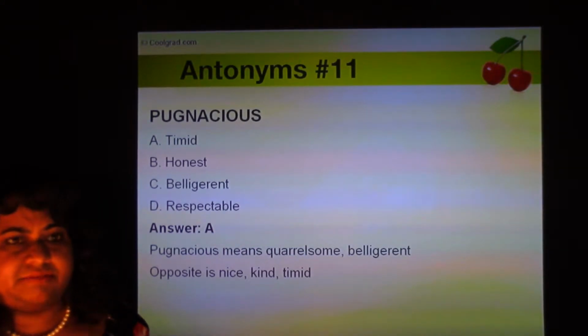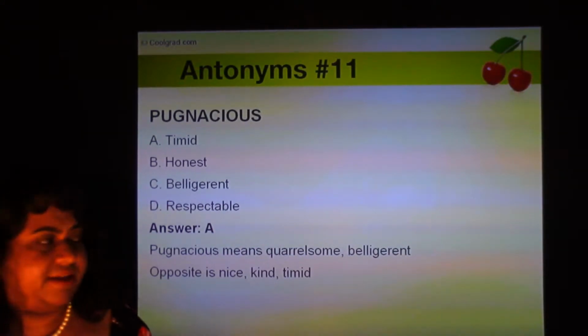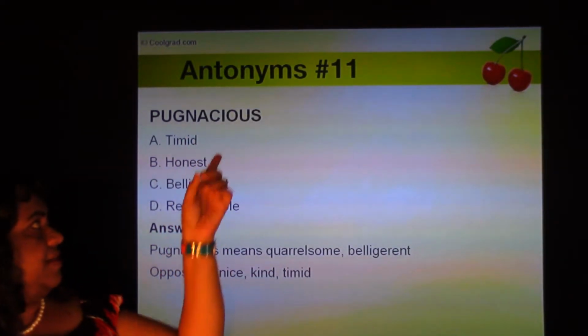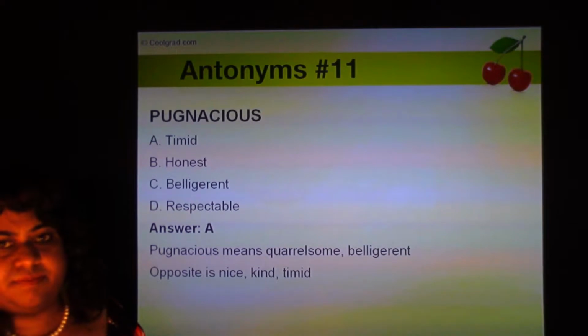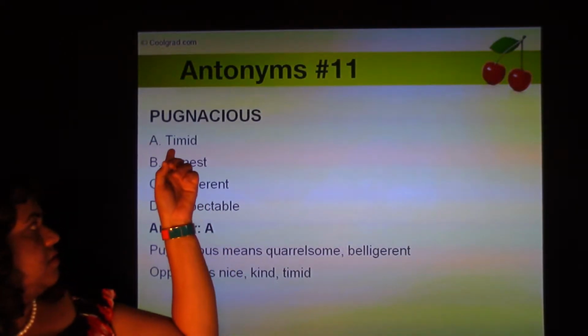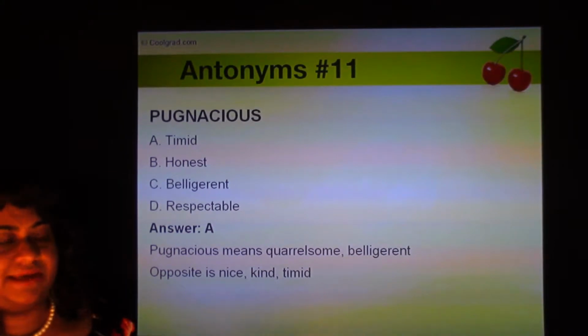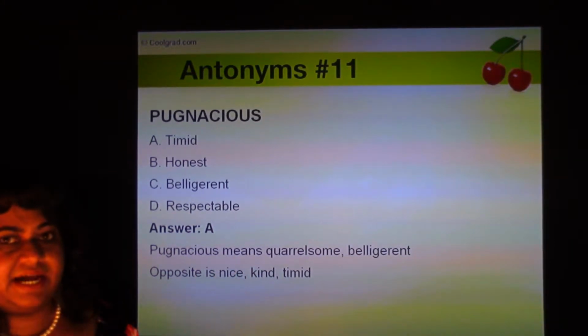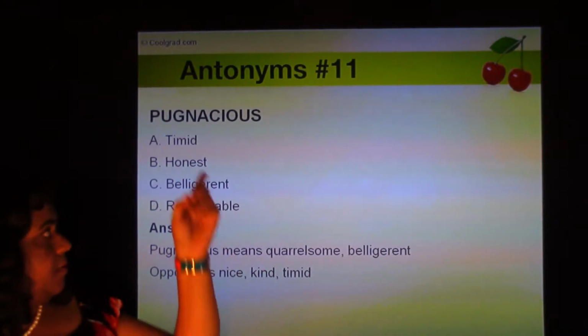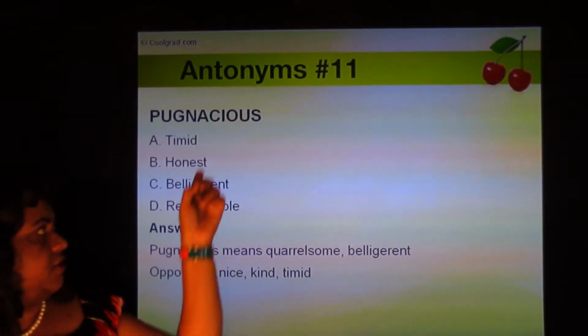And it's quarrelsome and bitchy, like a dog. So pugnacious means quarrelsome, belligerent. And the opposite of that is timid or docile or nice and kind. So that is the opposite. In fact, pugnacious and belligerent are synonyms.